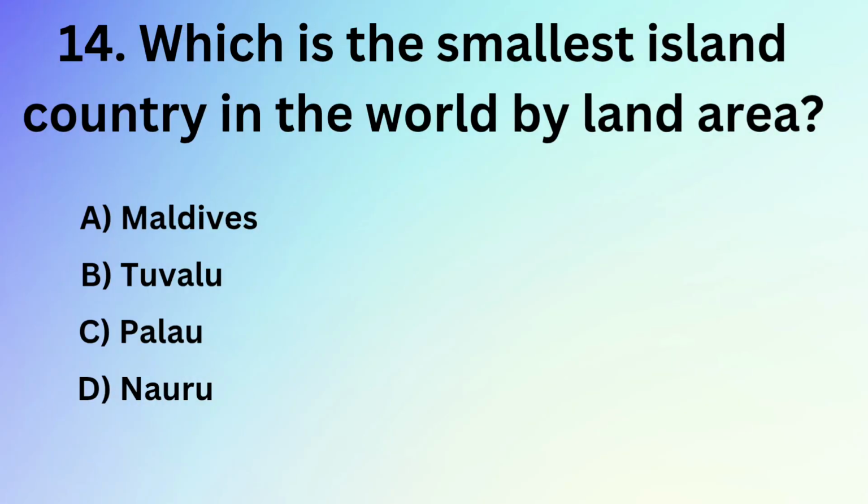Which is the smallest island country in the world by land area? A. Maldives. B. Tuvalu. C. Palau. D. Nauru. Answer: B. Tuvalu.